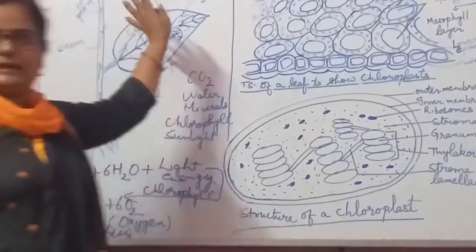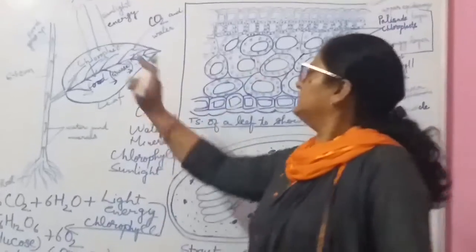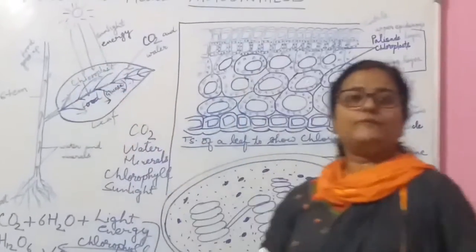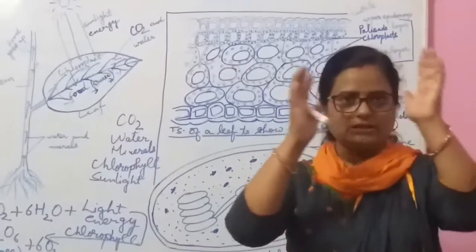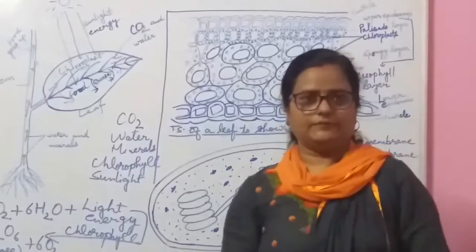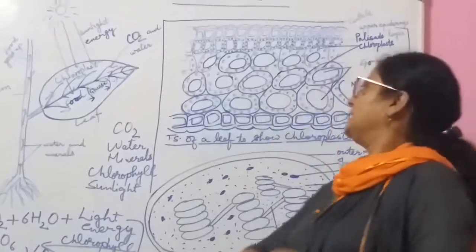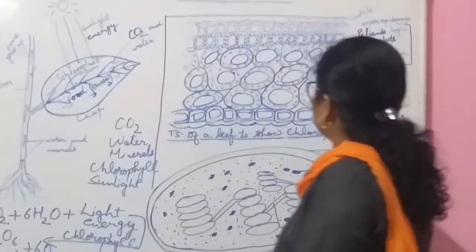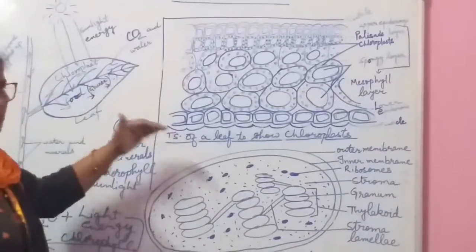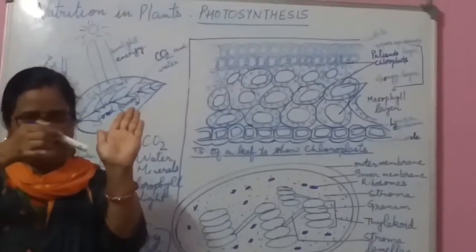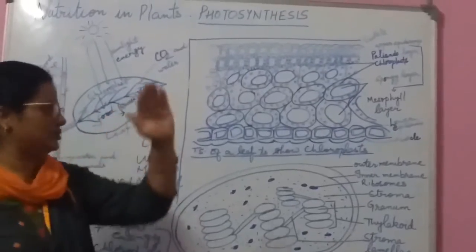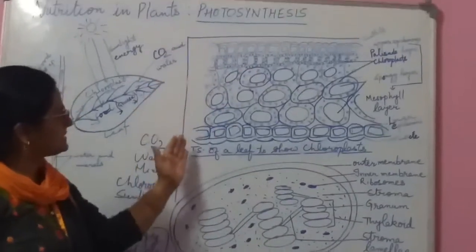Now I think it is quite clear what the process of photosynthesis is. I used the term chloroplast here. Why? Because the chloroplast is the site or the center where the whole process of photosynthesis takes place in the leaf. Here this is the structure of a leaf, the TS of the leaf. If we cut a leaf from the center, it is called a TS, transverse section. And when we see it in the microscope, we see a structure like this.